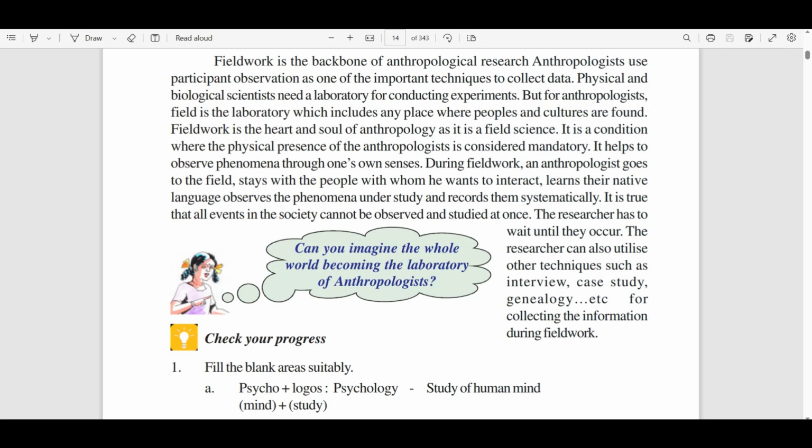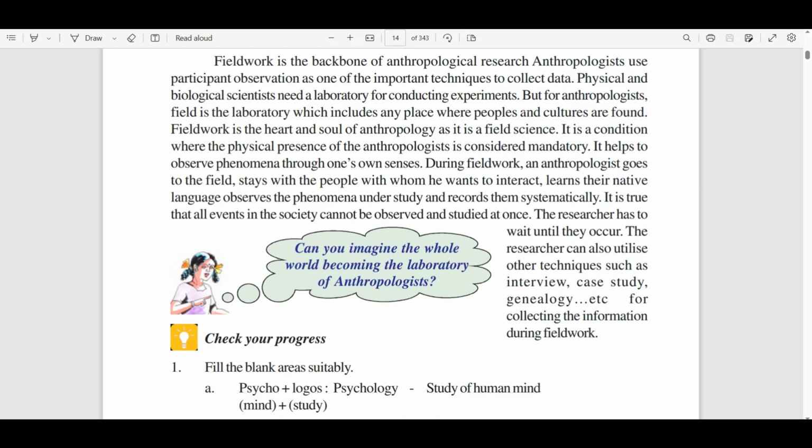There was an anthropologist, Margaret Mead. She focused on fieldwork. She emphasized fieldwork basically because fieldwork is the backbone of anthropological research. Anthropologists use participant observation as one of the important techniques to collect data. Physical and biological scientists need a laboratory for conducting experiments, but for anthropologists, the field is the laboratory, which includes any place where people and culture are found. Fieldwork is the heart and soul of anthropology, as it is a field science.